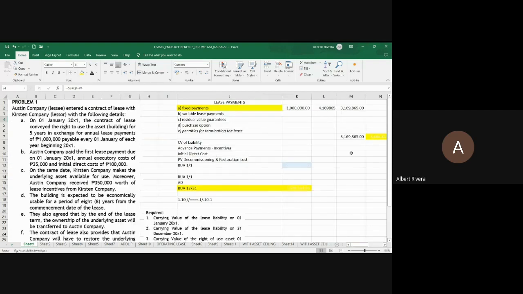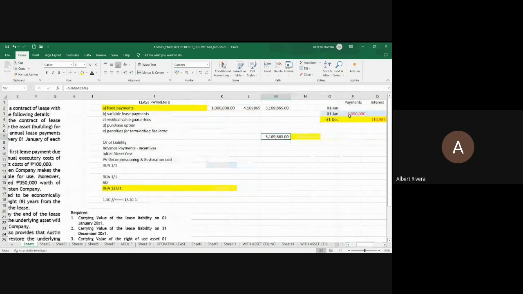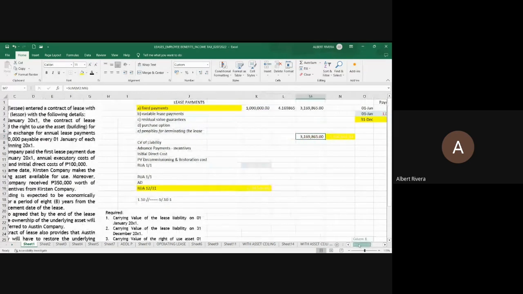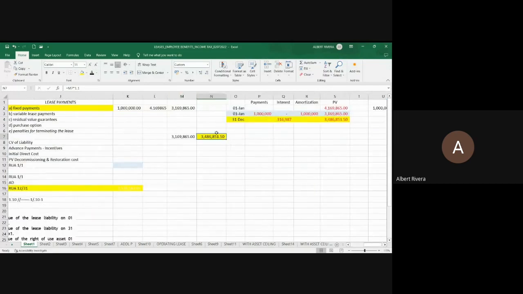Pero class, hindi mo naman kailangan gumawa nito eh. Kasi pag dito, na-compute mo na yung 3.17 million, alam mo na interest lang naman yung kakarga. Wala namang payments na nangyari. Walang lease payments na mangyayari kasi sa next year pa yon. So, ibig sabihin, ito, i-multiply mo na lang ng 1.10. Okay, so this is 3.17 times 1.10. Okay, 3.17 times 1.10, that is now 3,486,851.50. Okay?